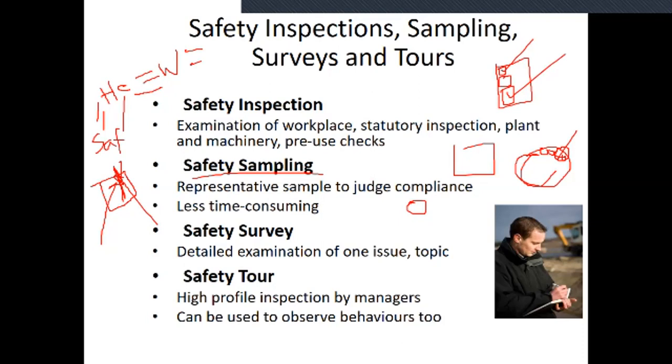For example, from a safety point of view, roadways. One guy is using a car, one guy is using a bike, which one is more dangerous? They take a survey. Everybody may answer automatically that bike drivers face more danger comparatively than car drivers. Why? Because using a bike is not safe. These are safety surveys. A safety survey is nothing but a detailed examination of one issue, particular topic or particular item, which they inspect.